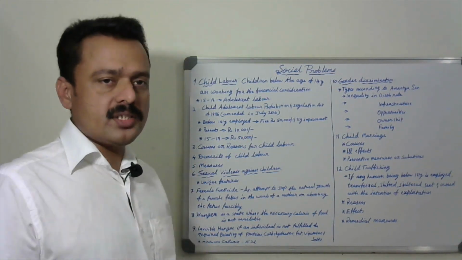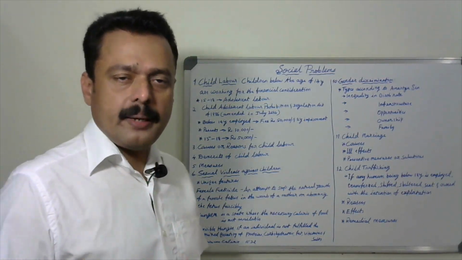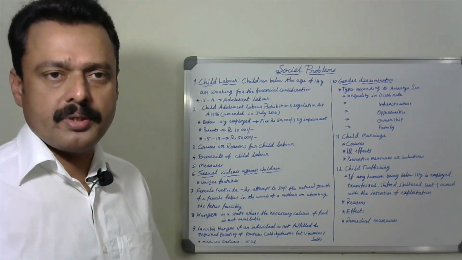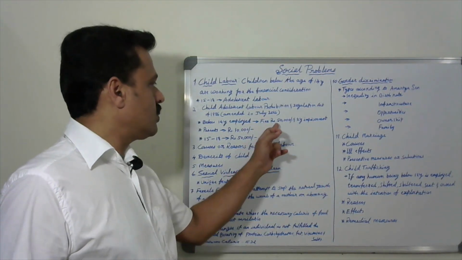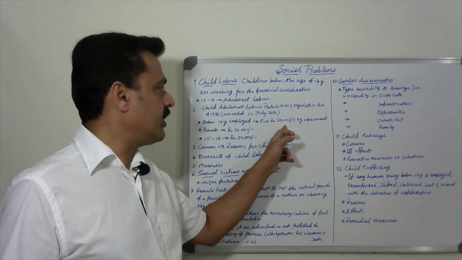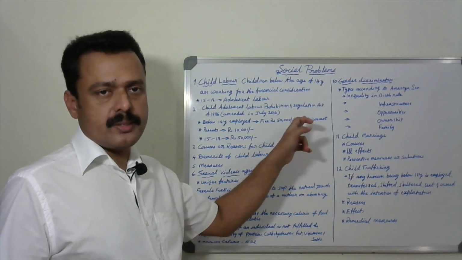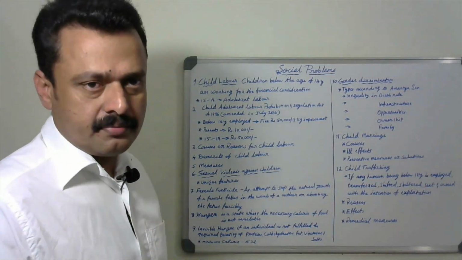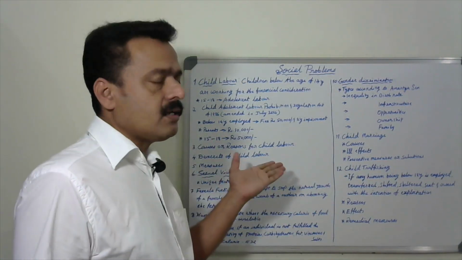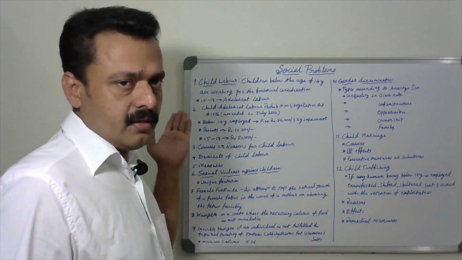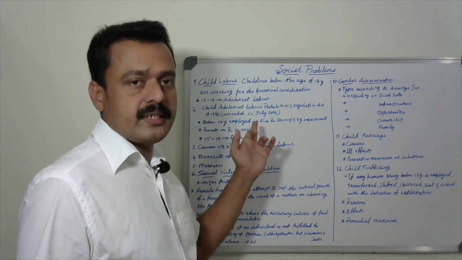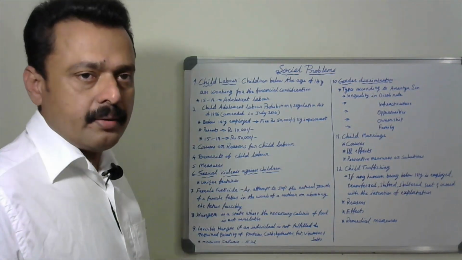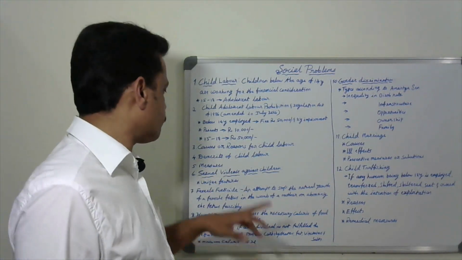Your question may come like this. If a shopkeeper employed a boy of 12 years, what will be the punishment? So here he will be penalized with a fine of rupees 50,000 and 2 years imprisonment. Or instead of that, if a parent sent his child for working, then he will be penalized rupees 10,000. So like that the question may come.